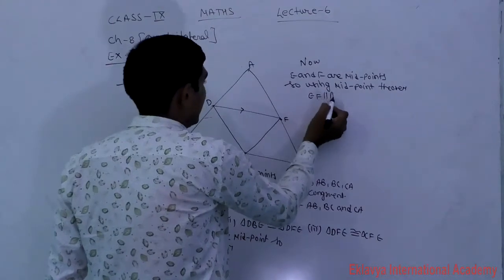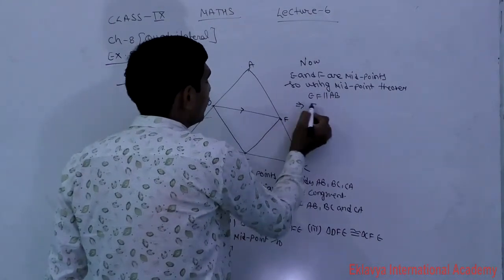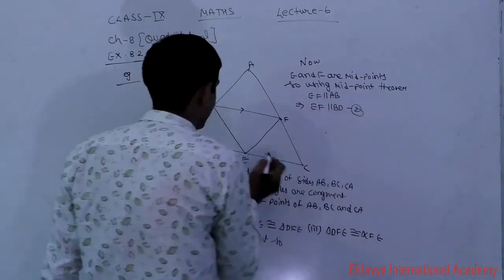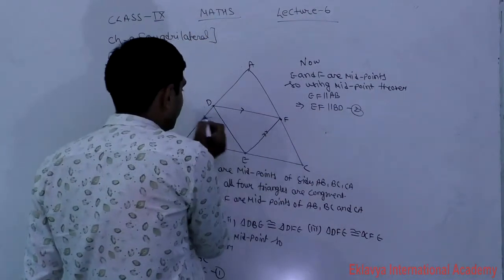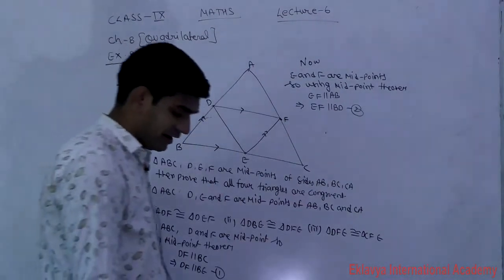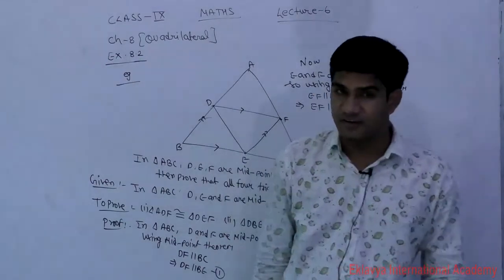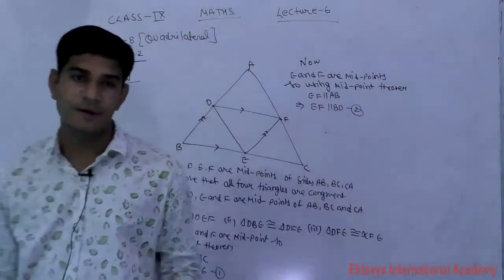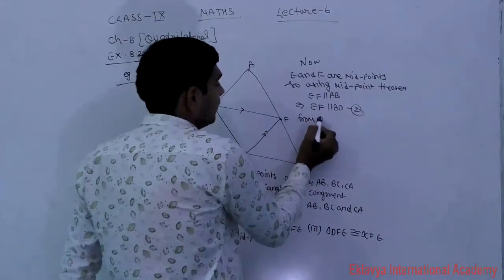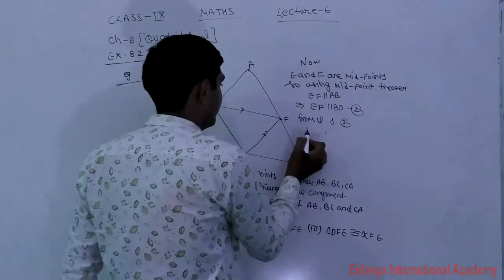EF is parallel to AB, so EF is parallel to BD. Result second, EF is parallel to BD. So from result first and second, what are we observing here? Opposite sides are parallel.